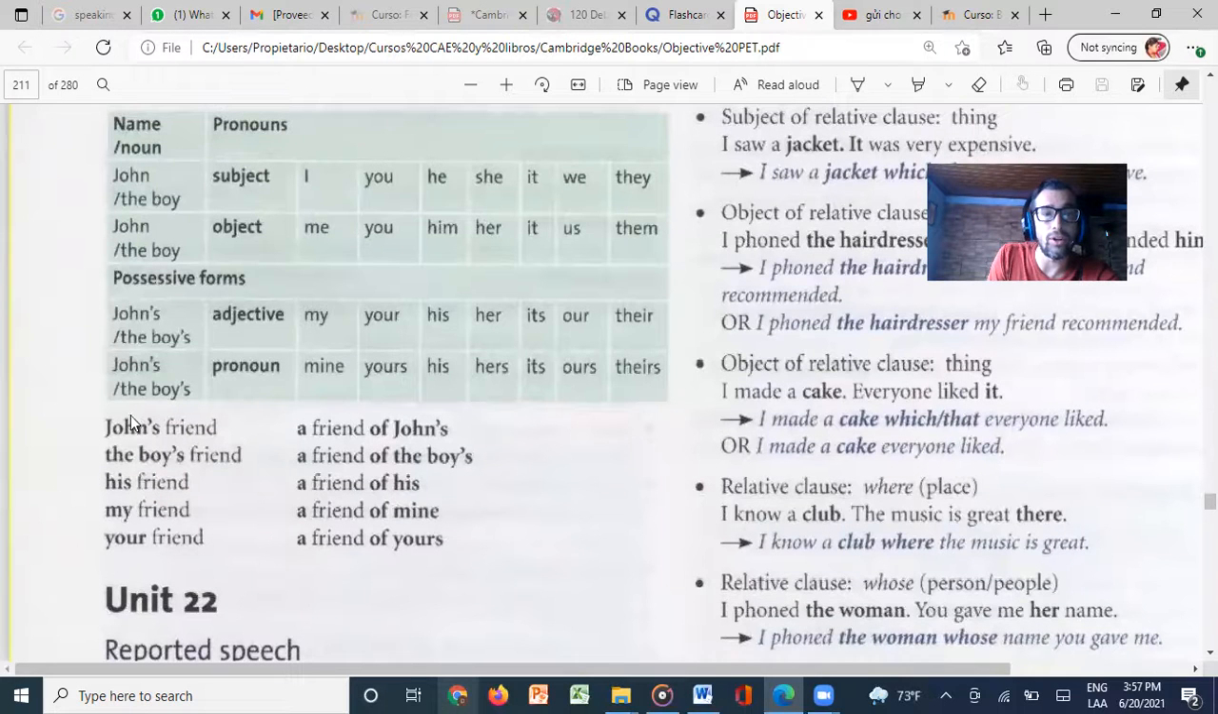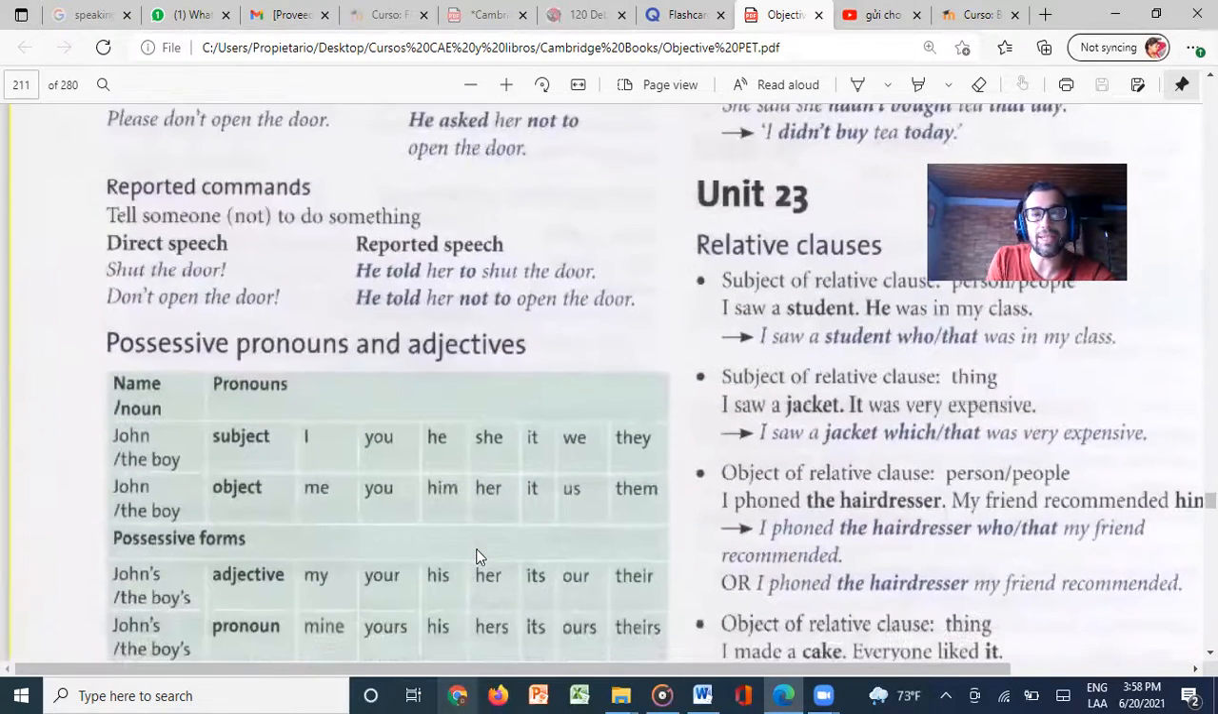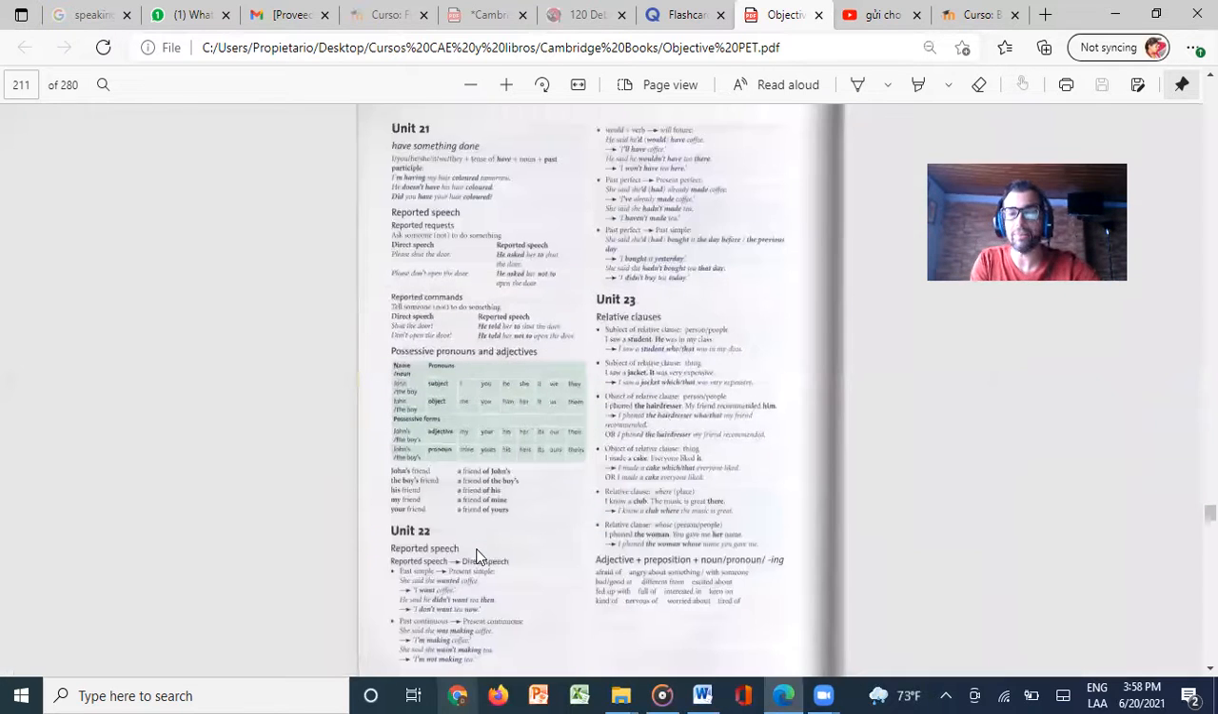Also, another way to use possessive is to say John's friend, or the boy's friend, his friend, my friend, a friend of John's. You can also say a friend of the boys, a friend of his, a friend of mine, a friend of yours. So those are different ways of using these possessive pronouns and adjectives.